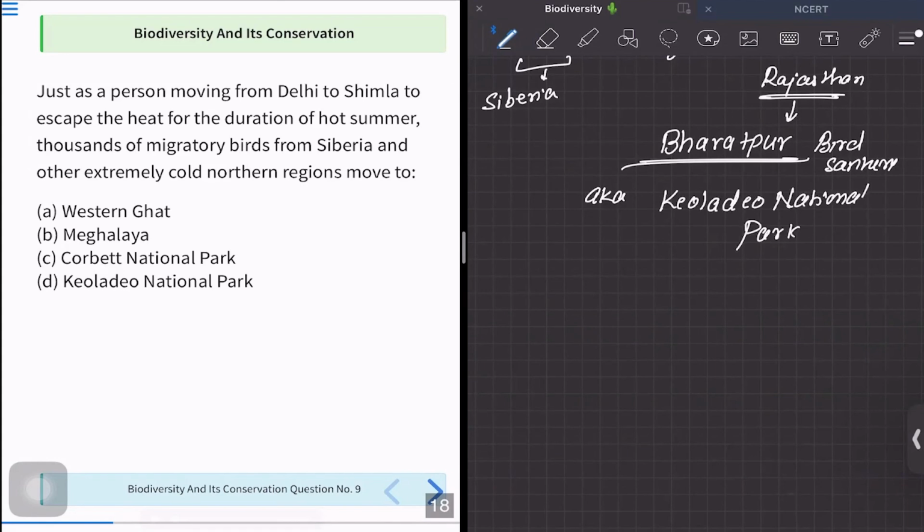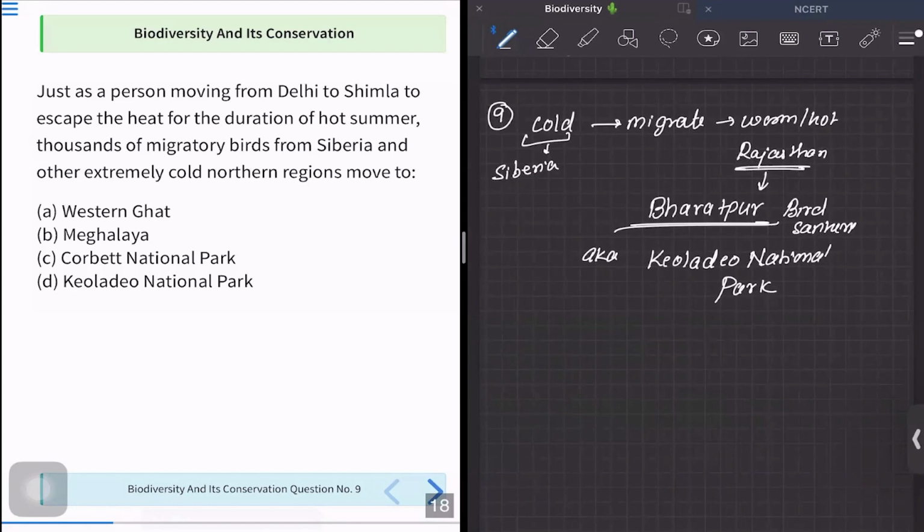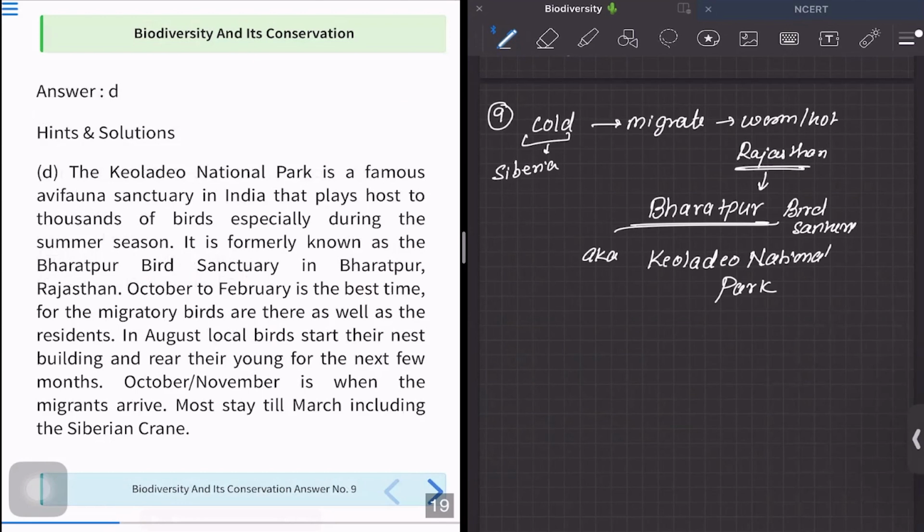Here the flying birds come and stay until the month of March, most probably till the summer. So we know the concept and we are able to solve this question. The correct answer is option D, Keoladeo National Park, the Bharatpur Bird Sanctuary in Rajasthan. That is the correct answer.